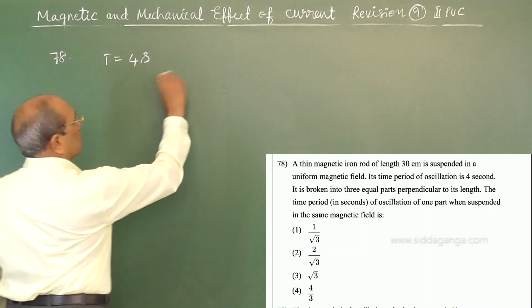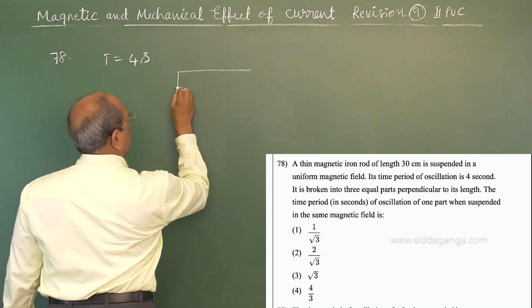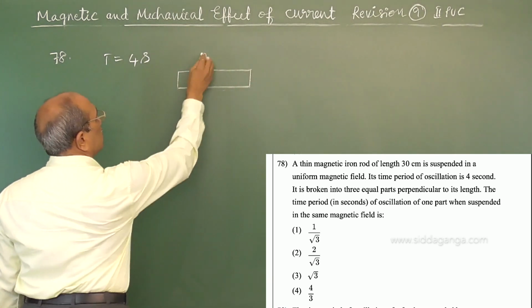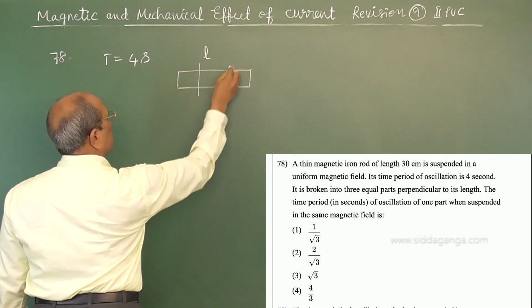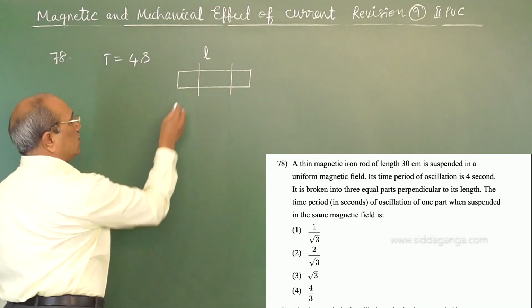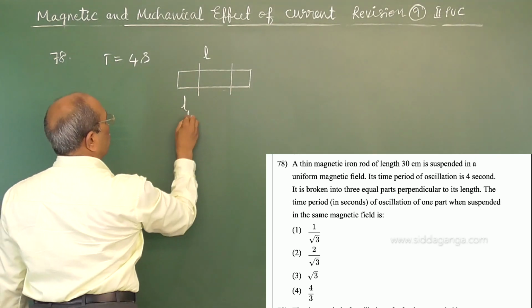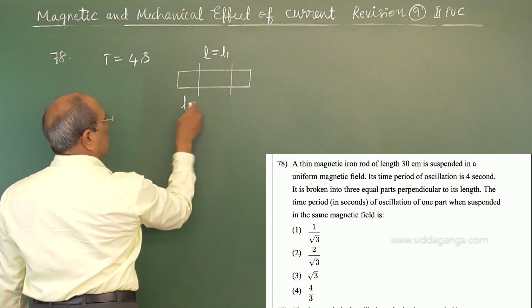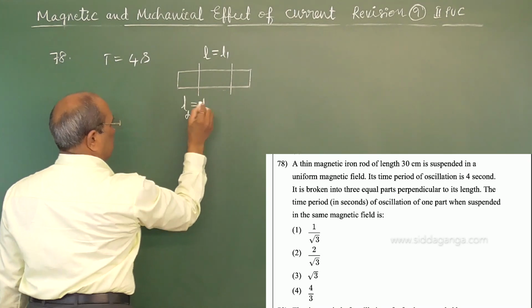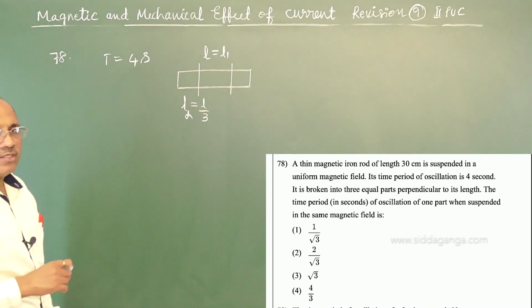See, one magnetic rod is given of certain length L1, which is L. It is divided into 3 parts of equal length, so L2 is equal to L by 3.